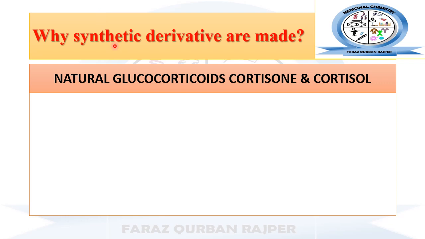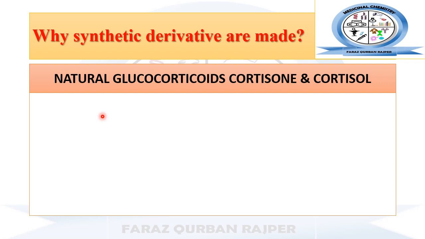Why are synthetic derivatives made from glucocorticoids and mineralocorticoids? The naturally occurring glucocorticoids are cortisone and hydrocortisone. We have seen the chemical structure and the different functional groups present in cortisone and hydrocortisone. Now what happens? Certain structural modifications are made in their chemical structure. It means new functional groups or new bonds are introduced, and now it is modified and they are converted into new synthetic derivatives.